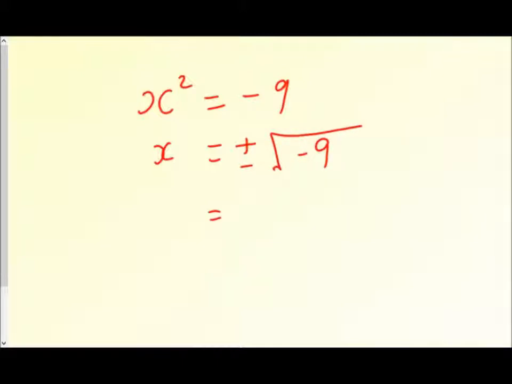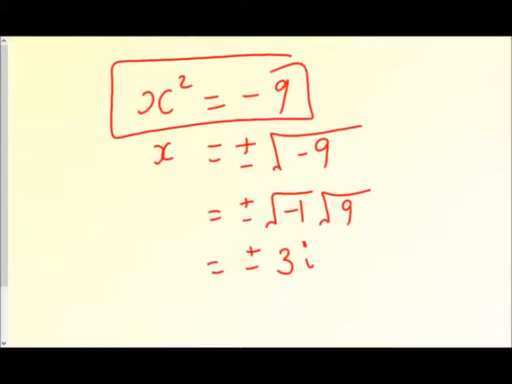Now 9 is a square number, so we could rewrite that as the square root of -1 multiplied by the square root of 9, and we know that square root of 9 is 3, so we've got plus or minus 3, and then our root -1 is our i. So we've got two roots to this equation. Our solution is x is equal to positive or negative 3i.